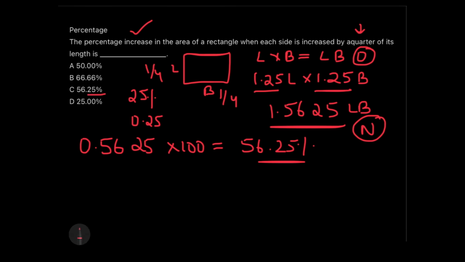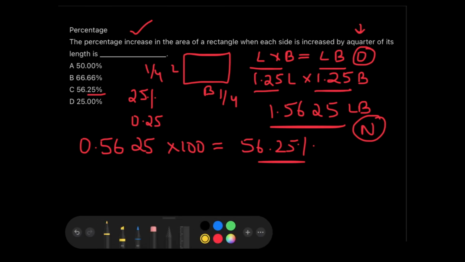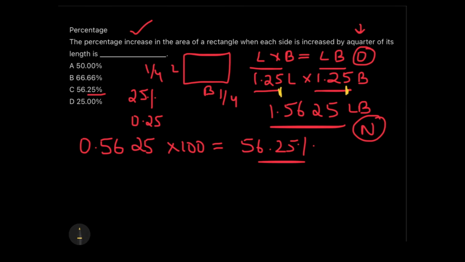Okay, so you can see that only one option is ending in 5, so you are not even going to spend around 50 seconds calculating 125 into 125. You only have to look at the units digit. If you find that 5 into 5 will definitely end up in a 5, then only one option ends in 5, that is option C, guys. So that's the method or the process by which we are supposed to reduce our time in such questions.